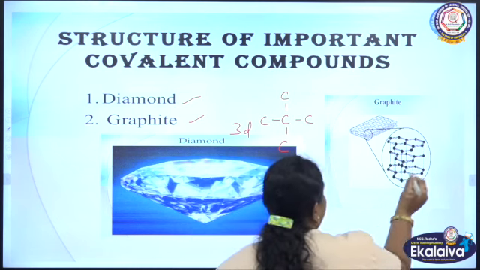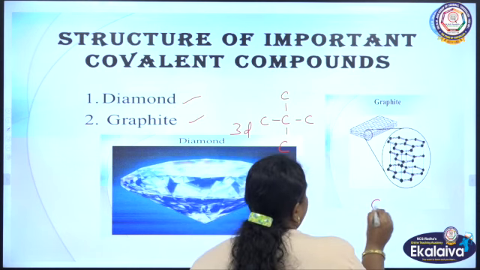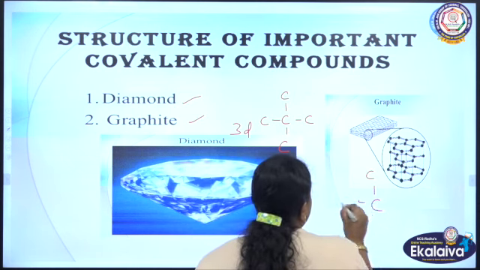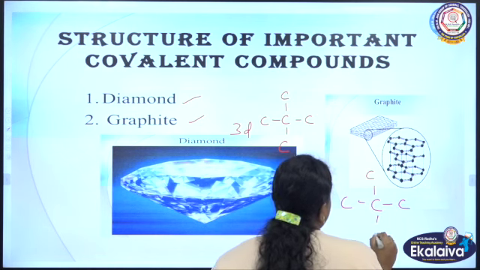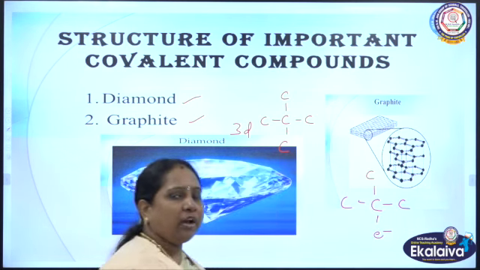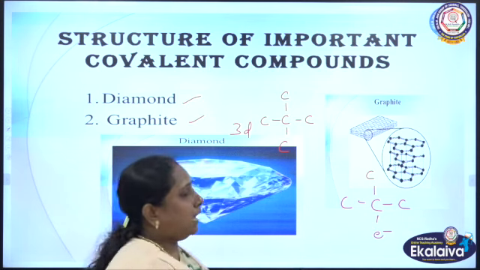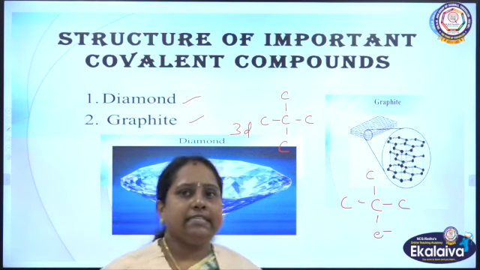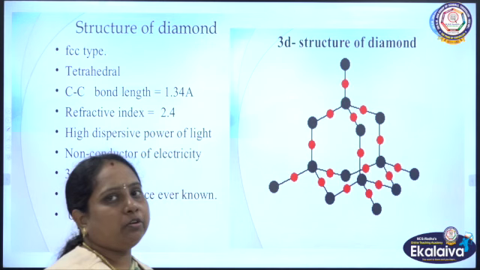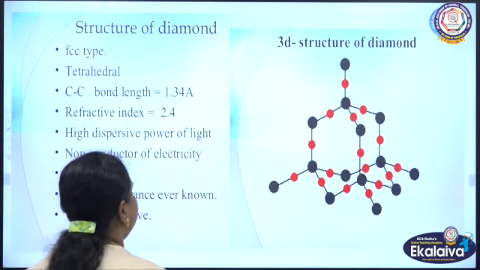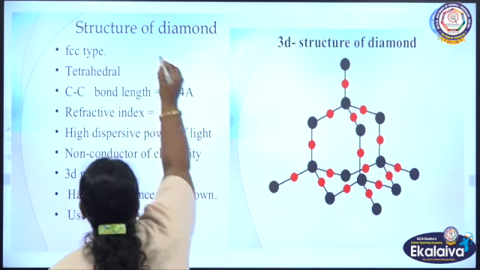But in the case of graphite, if you look at the structure, one carbon is bonded with 3 other carbon atoms, so one electron is free. Due to that only, it is able to conduct electricity. Let us go into detail about the structure of graphite and diamond. Let us start with the structure of diamond now.